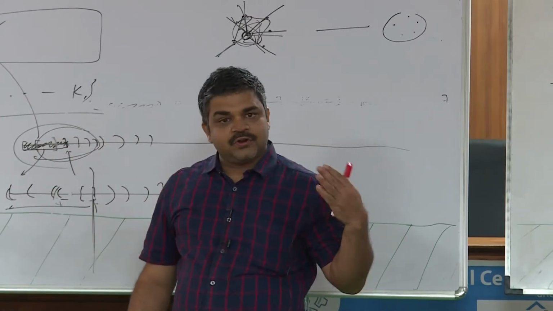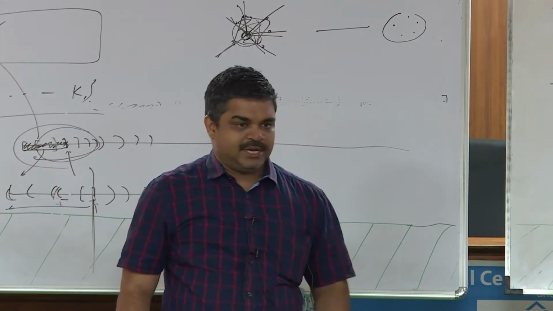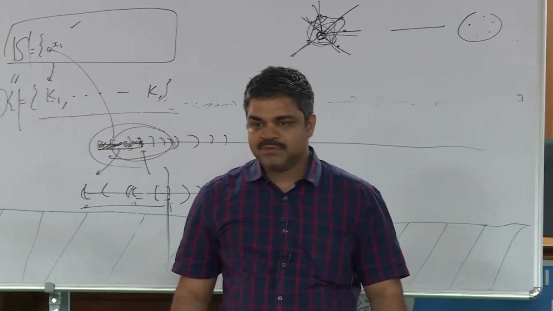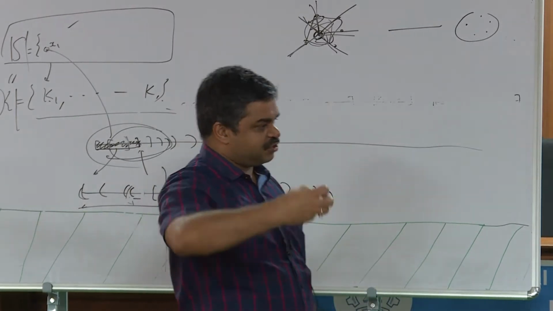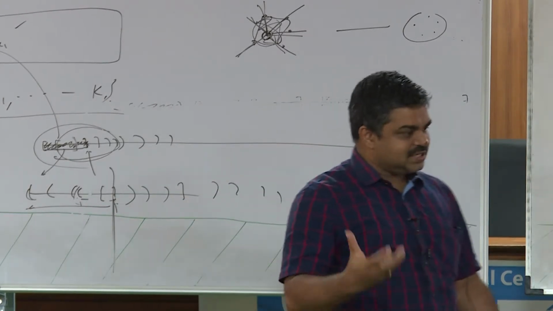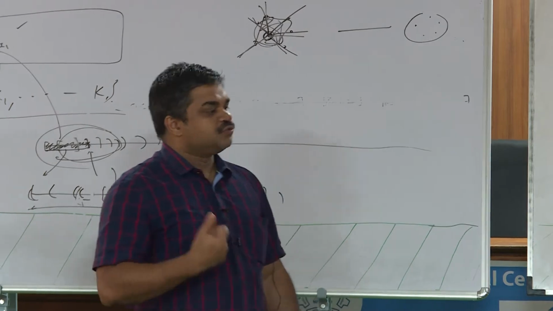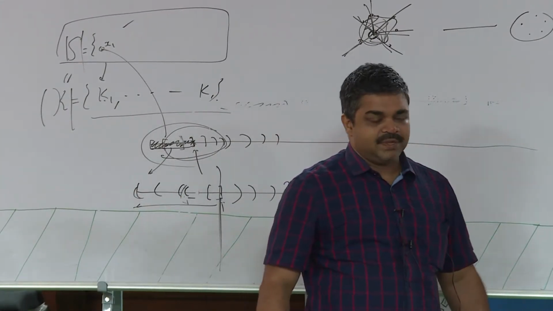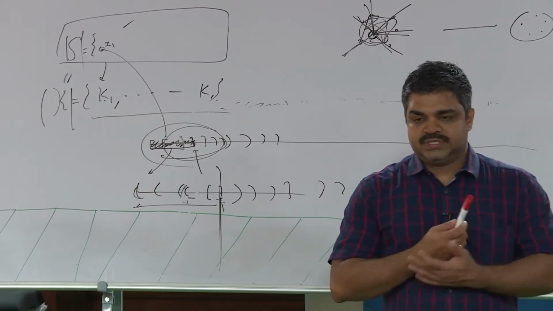Now, we can talk about minimum separator and minimal separator. There is a difference between minimal and minimum, right? Minimum separator means what? Absolute minimum. That means, number wise, the minimum number of vertices that you have to remove so that it gets separated. If it is a non-complete graph, you can separate it. So, which is the minimum number of vertices you need to remove so that you can break it into at least two pieces. The remaining things can be 2 or 3 pieces, 2 or more pieces.